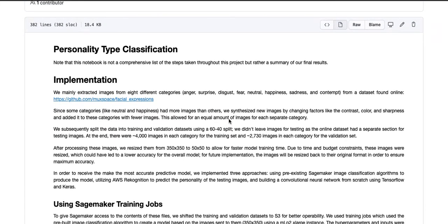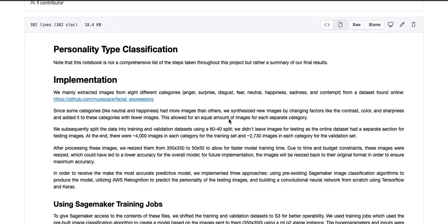Afterwards, after processing the images, we also resized them from 350 by 350 to 50 by 50 to allow for faster model training time. And this is essentially just for preference, but we had extremely tight time and budget constraints. So these images were just resized to have faster operability. Some of our models took over 6 hours to train, and if we had left the images at their original size, it would have taken over 40 days to train. So we essentially just did it because of those time constraints.